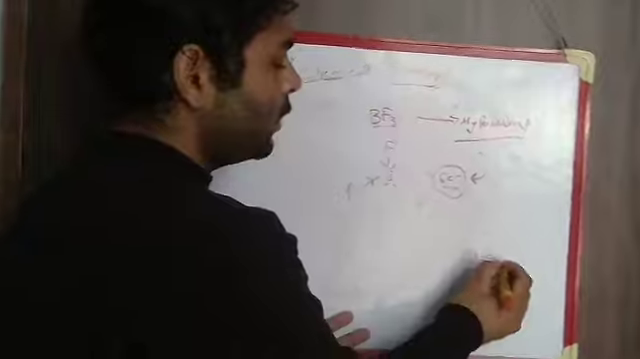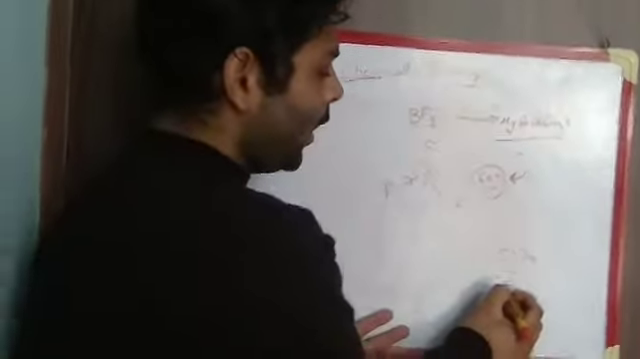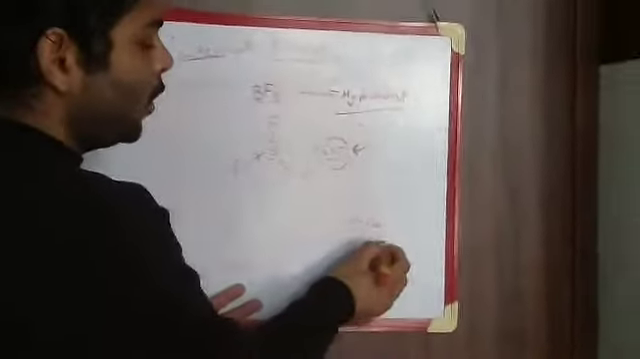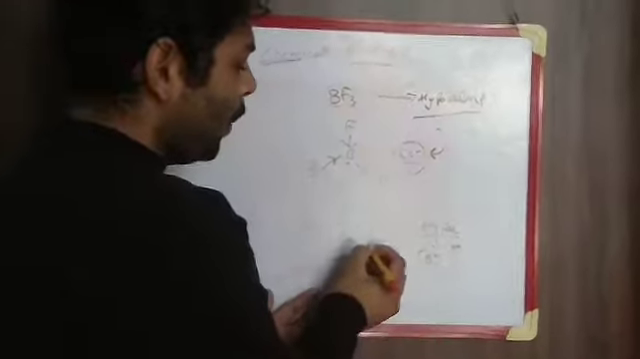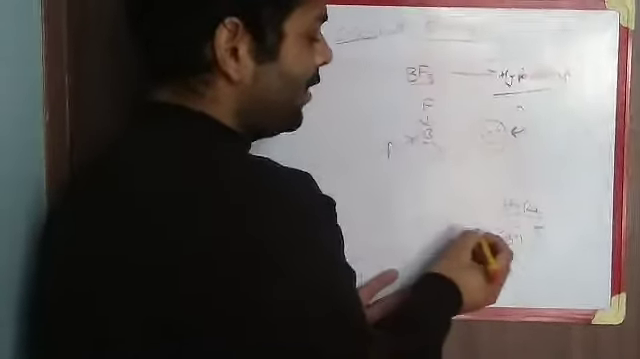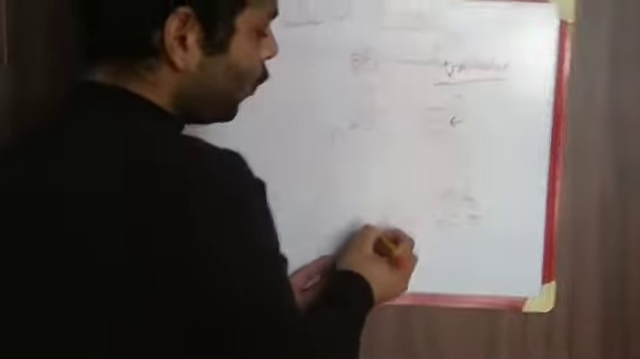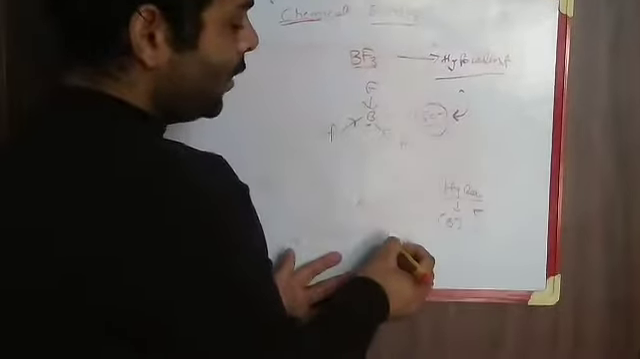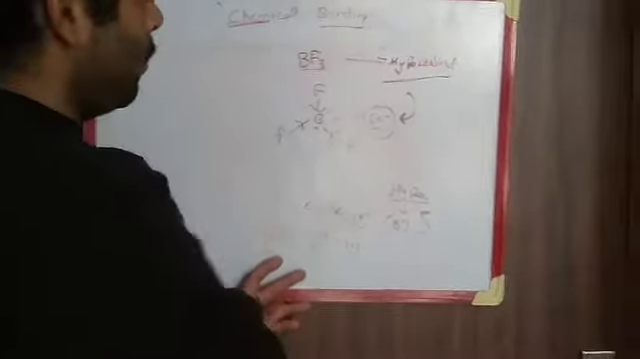And another term is the hypervalent species. Here there are more than 8 electrons, and the species is still stable. Examples are PF5, SF6, etc. Here the phosphorus atom has 10 electrons in its valence shell, and still it is a stable compound.